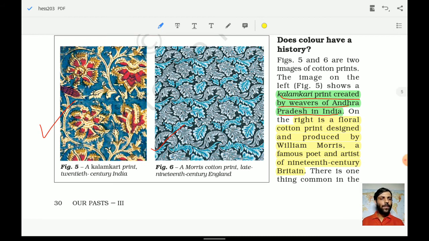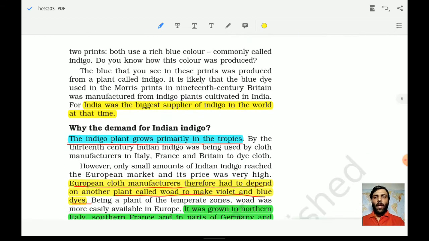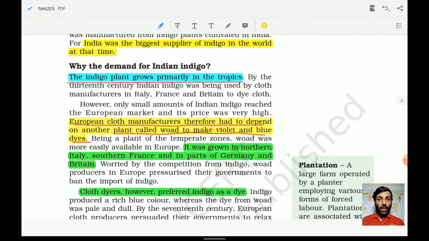Next is a floral cotton print designed and produced by William Morris, a famous poet and artist of the 19th century in Britain. India was the biggest supplier of indigo in the world at that time. Because there was huge demand, and the Britishers were controlling the Indian part, India was the biggest supplier of indigo to the European market.